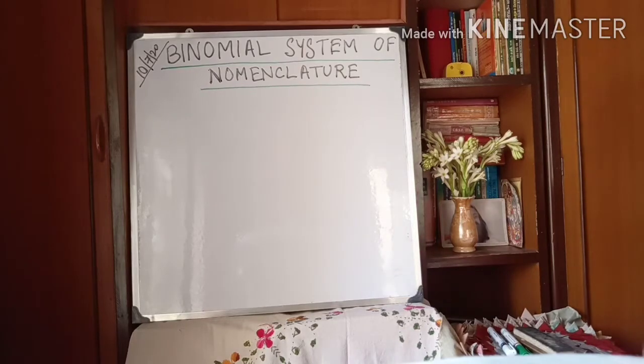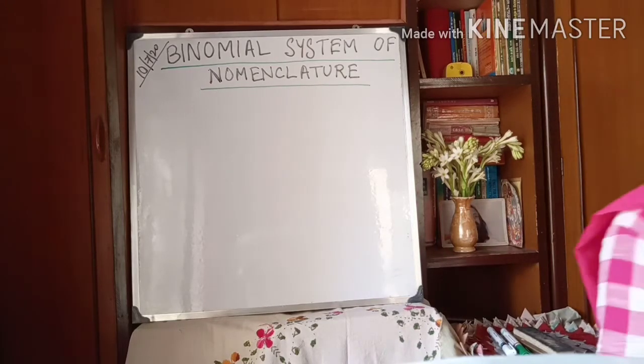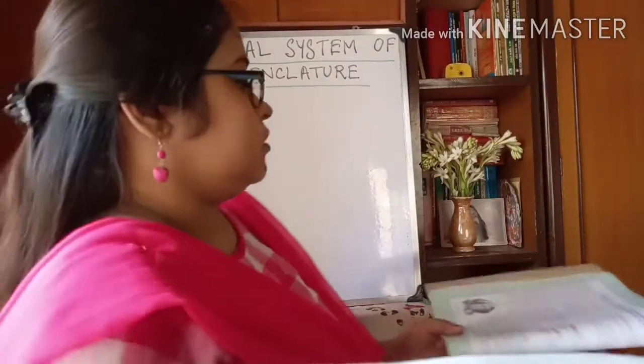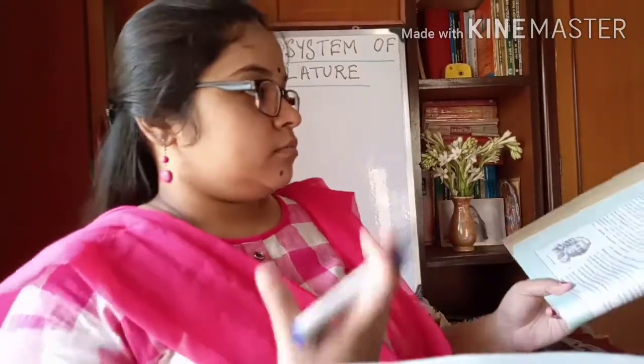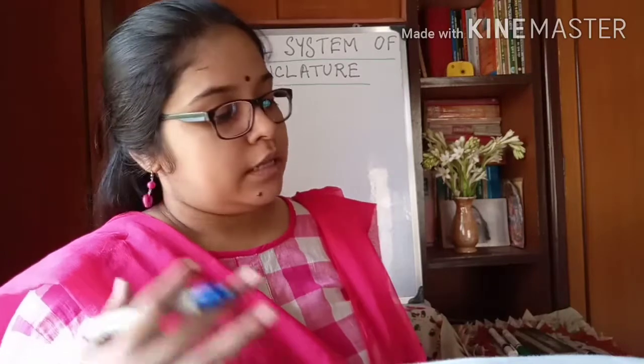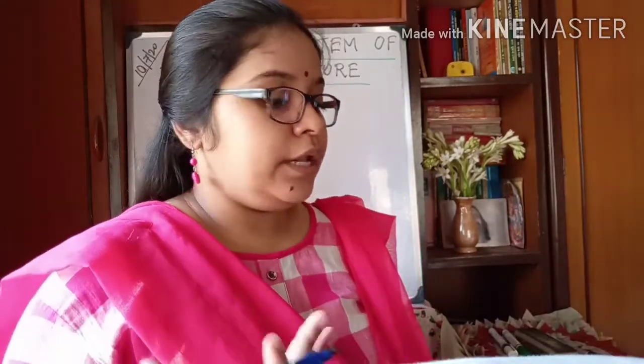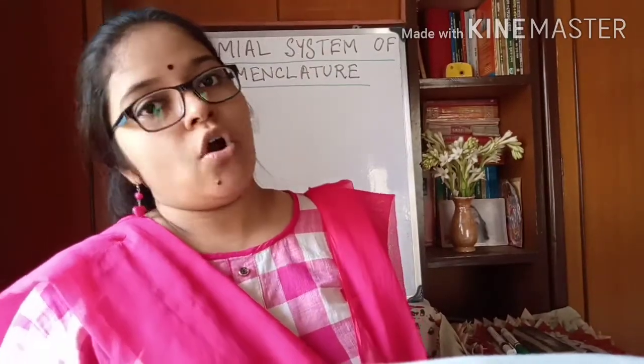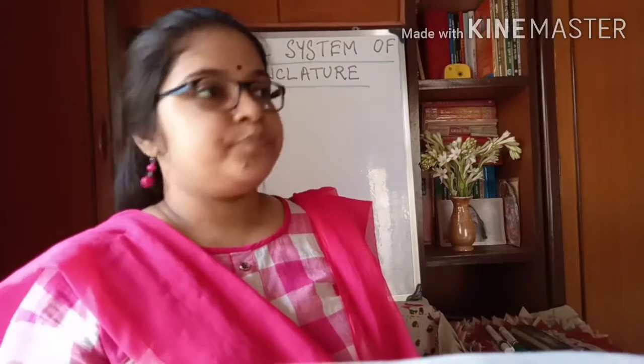So in the previous video we have discussed taxonomy, right? So what is taxonomy? It is a science that deals with the naming and classification of living organisms, right?